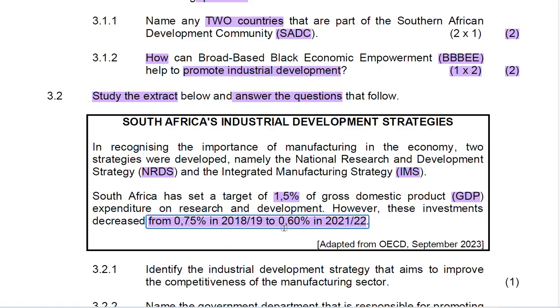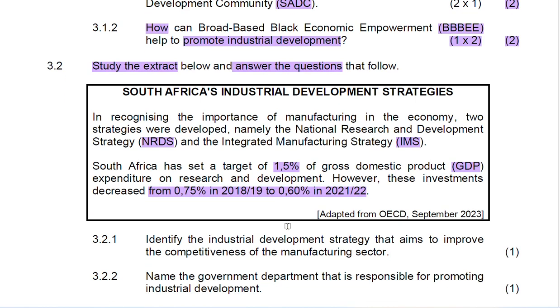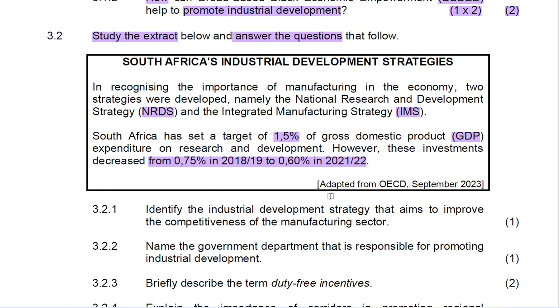It is very important, candidates, to understand and digest the article that you have been provided before you can answer the questions that follow. You need to be able to associate the first paragraph with the second paragraph. In that way, you'll be able to respond to the question correctly. Now, let us look at 3.2.1. Identify the industrial development strategy that aims to improve competitiveness of the manufacturing sector.